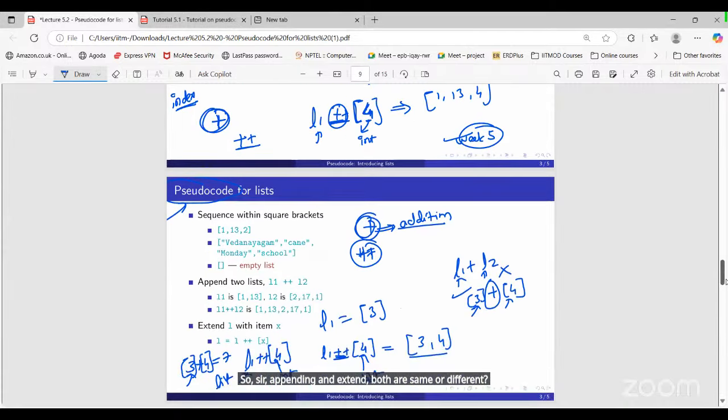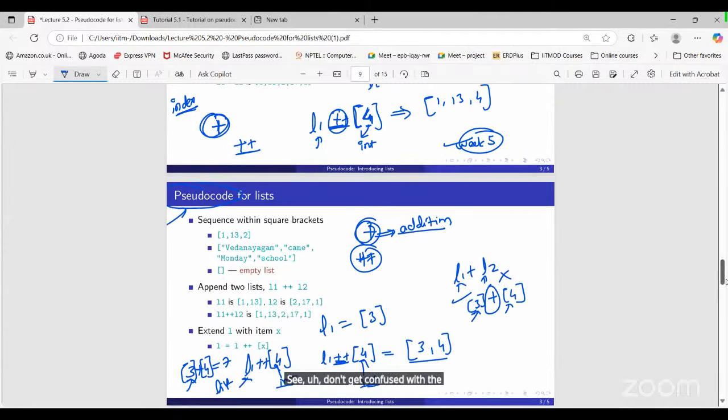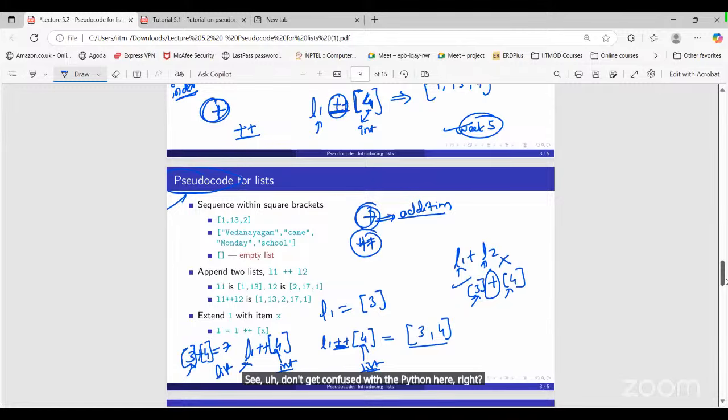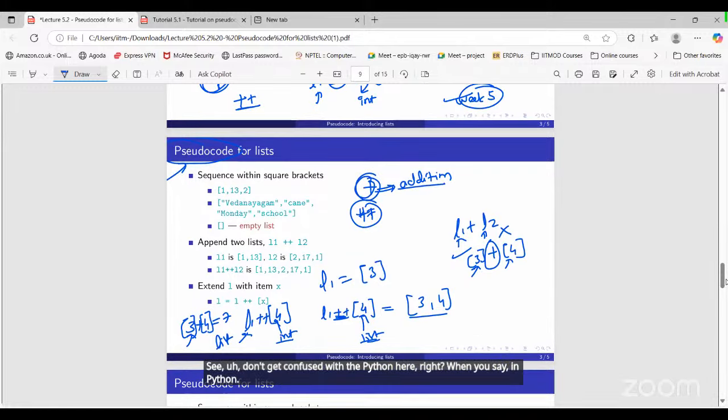Don't get confused with the Python here. In Python, append adds an element, and extend extends with a list. So don't get confused with the Python thing here. In the case of append the input is an element, and in the case of extend the input is a list. There are two different things.